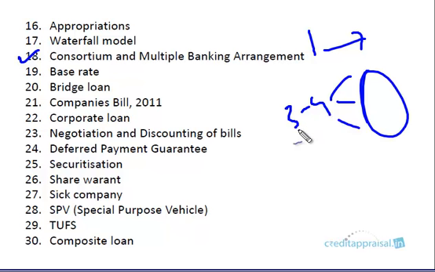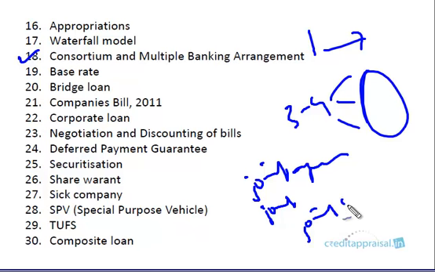That arrangement has a lot of special features. There could be a joint appraisal, joint documentation usually, and joint inspection of facilities. There will usually be a consortium meeting every quarter, where all the banks discuss. So it will be a stronger position for the bankers to bargain. If there are any deviations from sanction terms or anything is not compliant, bankers as a whole can apply pressure. So this is the arrangement.